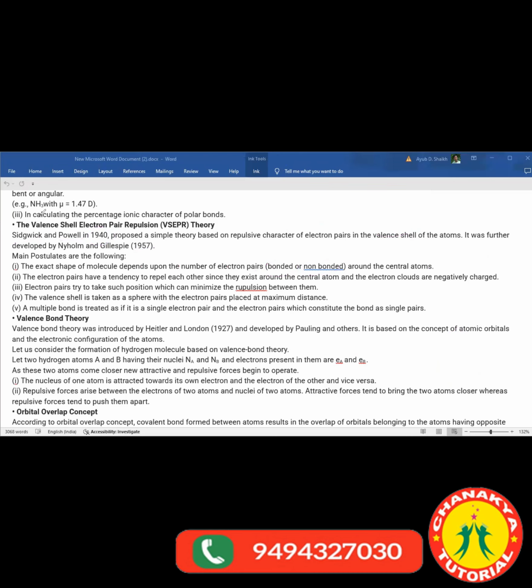Fine. Then the next one: electron pairs have a tendency to repel each other since they exist around the central atom and the electron clouds are negatively charged. Both of these electron pairs are negatively charged, right? Because of the like charges, they repel each other around the central atom. They try to repel each other in such a way that they do not have any hindrance or influence of another negative charge on them. The repulsive character they completely minimize. And the electron cloud's charge is nothing but negative.